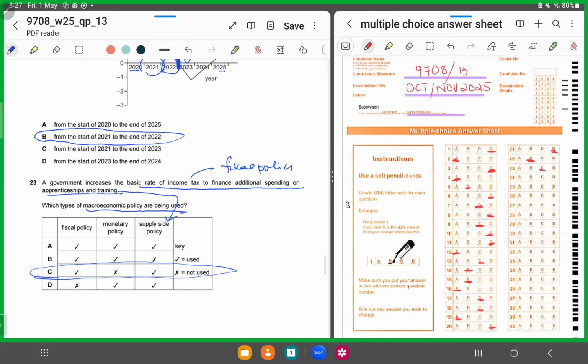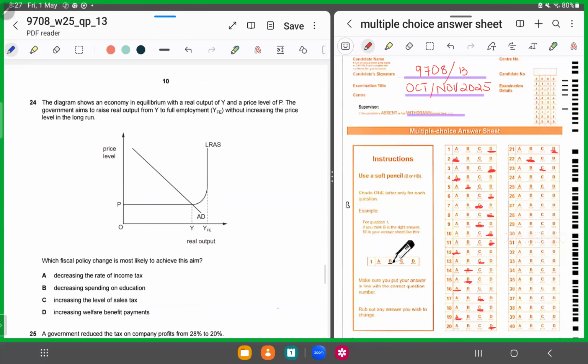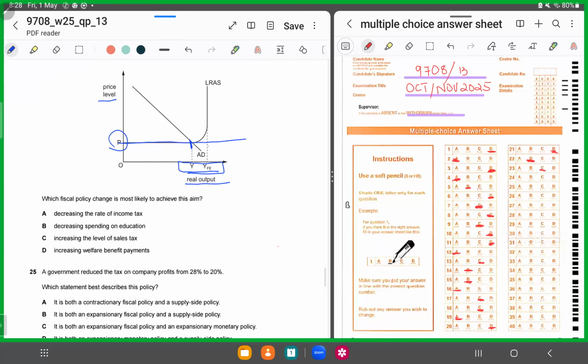Number 24 displays the long run average supply curve. The horizontal axis displays real output. The vertical displays the price level. They say the diagram shows an economy in equilibrium with real output of Y and price level P. The government aims to increase the real output from Y to full employment of FE. So now it's initially over here, it wants to go over here without increasing the price level. So it wants to remain at the same price level, and how is it possible in the long run? Which fiscal policy change is most likely to do this? How should you think it should go about it?